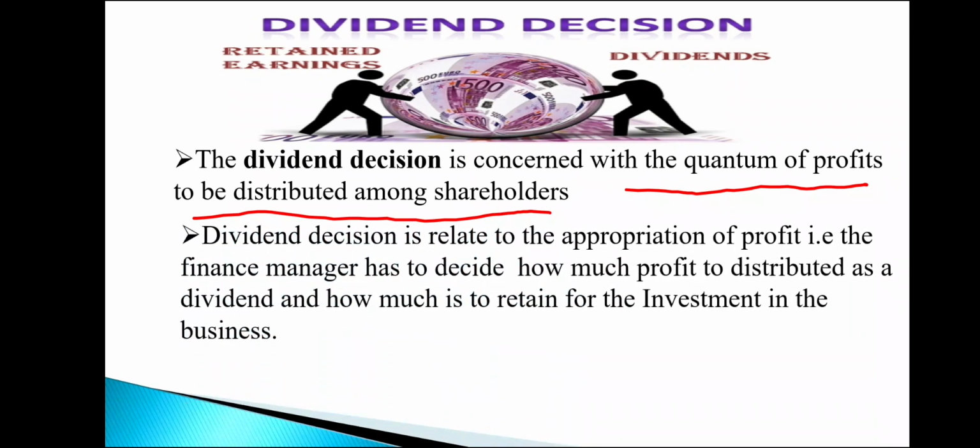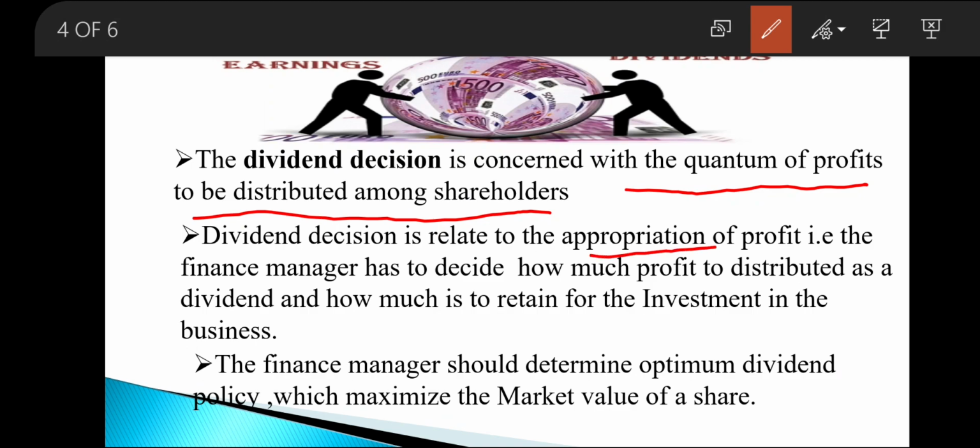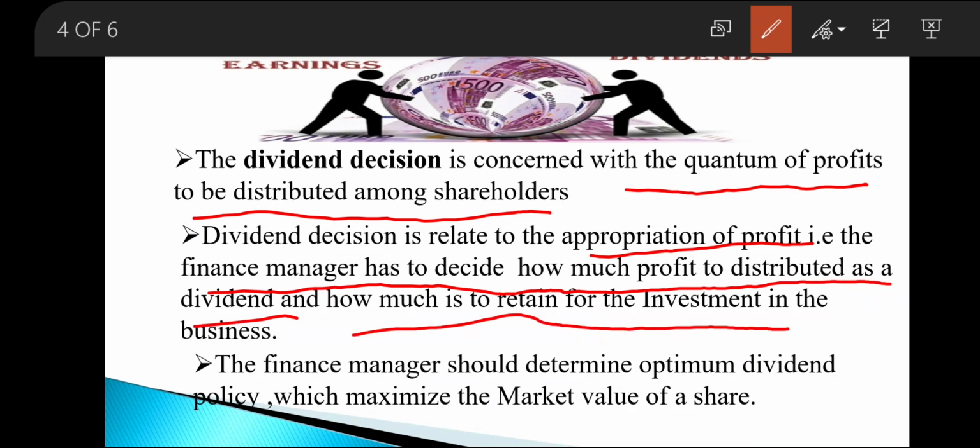and the dividend decision is related to the appropriation of profit, that is, the financial manager has to decide how much profit is to be distributed as a dividend and how much is to be retained for the investment in the business in the form of retained earnings, right? Here, the financial manager should determine the optimum dividend policy which maximizes the market value of the shares.